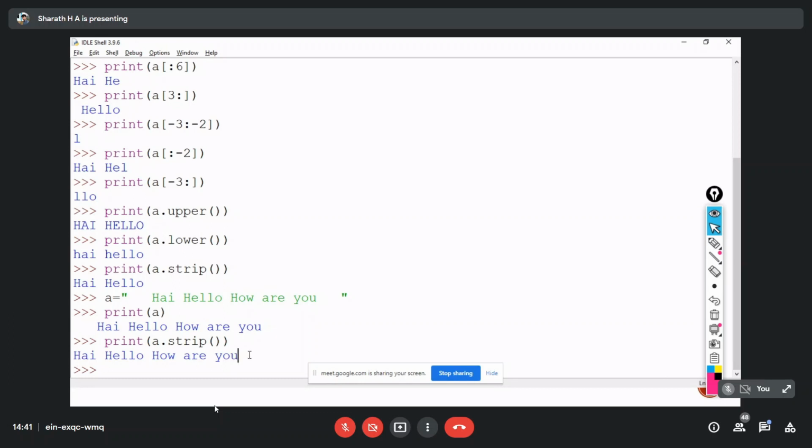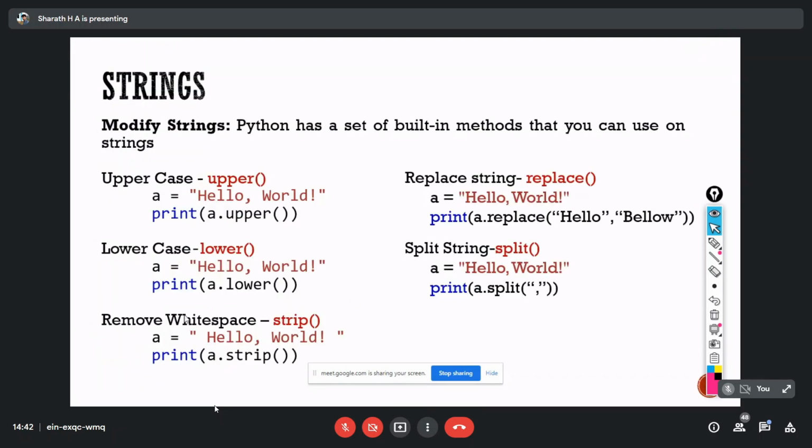Here you won't be able to see that space, but here it has those 3 spaces at the end of the string. So that means the strip function is going to remove spaces at the start of the string and at the end of the string. Okay, so this is how the strip function works.